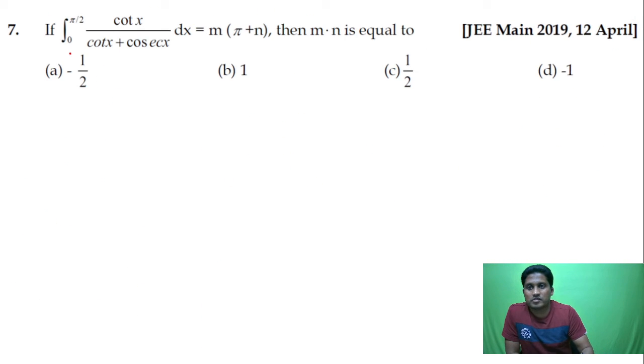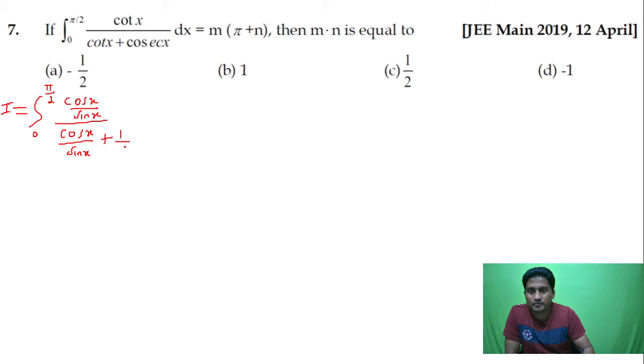Now this is equal to the integral from 0 to pi by 2. I'll take this as integration I, equal to 0 to pi by 2. Cot can be written as cos by sine, and cosec can be written as 1 by sine. So you take the LCM sine, and it will get cancelled. So I is equal to the integral from 0 to pi by 2, and then you get cos x upon 1 plus cos x.